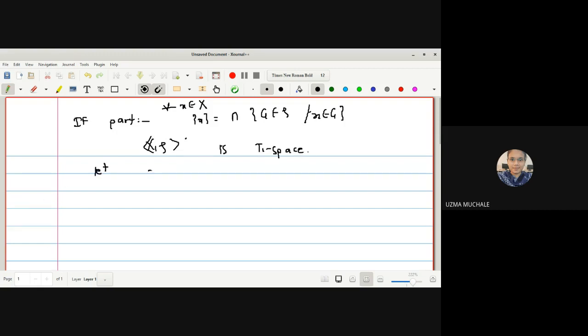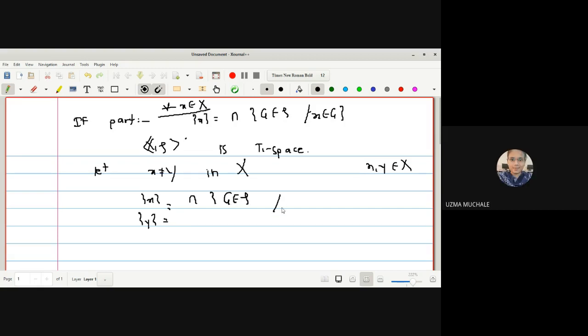So for that, let us consider x is not equal to y in capital X, right? To prove any space to be a T1 space, we start with the assumption of two different points. The consideration x and y are members of X because capital X is the universal set. Now, as they are members of X and we have written every element of capital X as an intersection of all the open sets containing that point, I can write the same thing for the two points x and y because both are members of capital X. Is it okay?